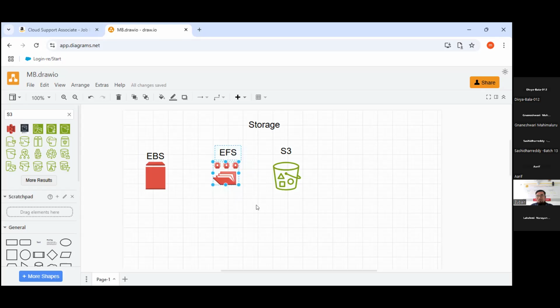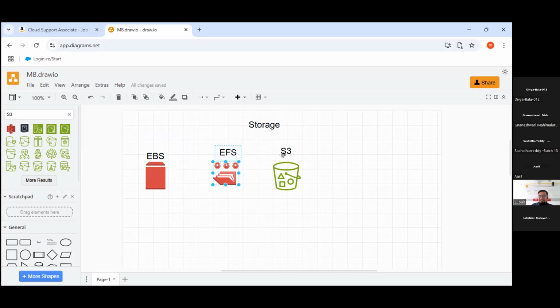If you remember my topics, high availability means you can launch your servers in different availability zones. One is in 1A, second is 1B, third in 1C. At that time, EBS can't be connected with all the EC2 instances, folks. At that time, we have to go with EFS.